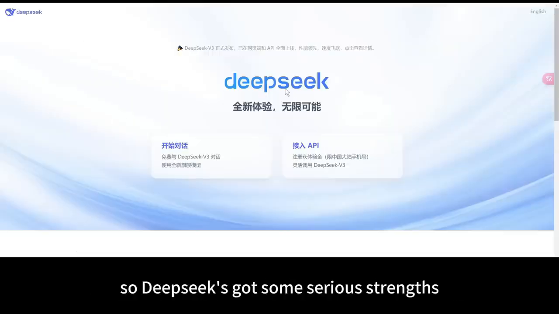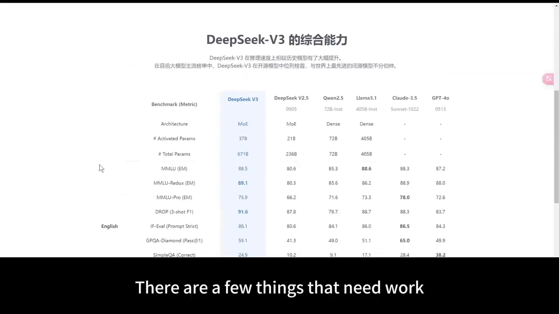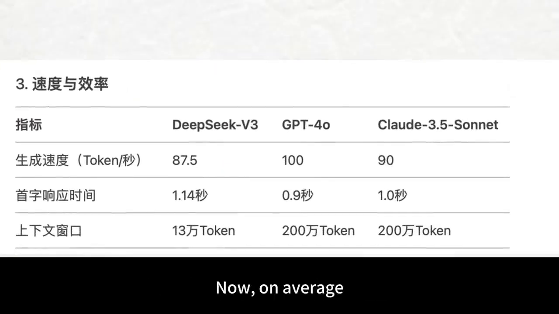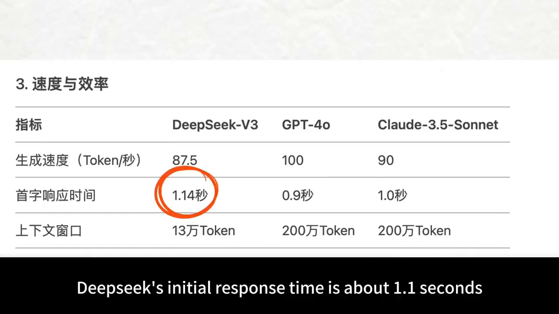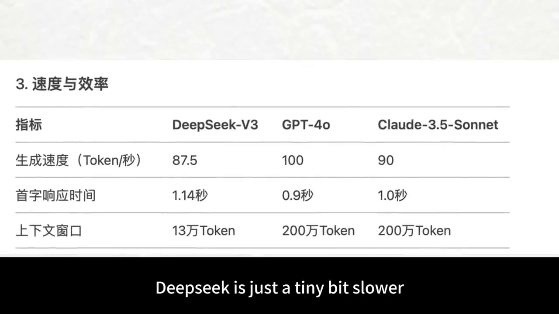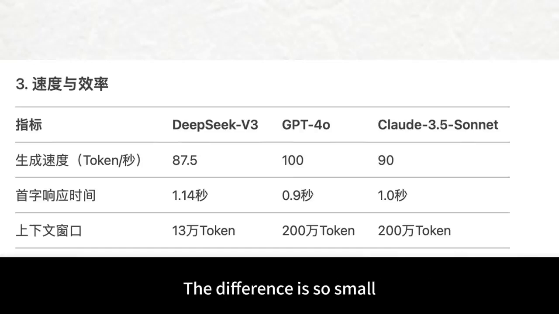Alright, so DeepSeek's got some serious strengths, but don't get me wrong, it's not flawless. There are a few things that need work. First, let's talk about response speed. Now, on average, DeepSeek's initial response time is about 1.1 seconds. Not horrible, but GPT-4 and Claude are both under 1 second. So yeah, DeepSeek is just a tiny bit slower, but honestly, it's nothing most people would really notice. The difference is so small, who even cares?